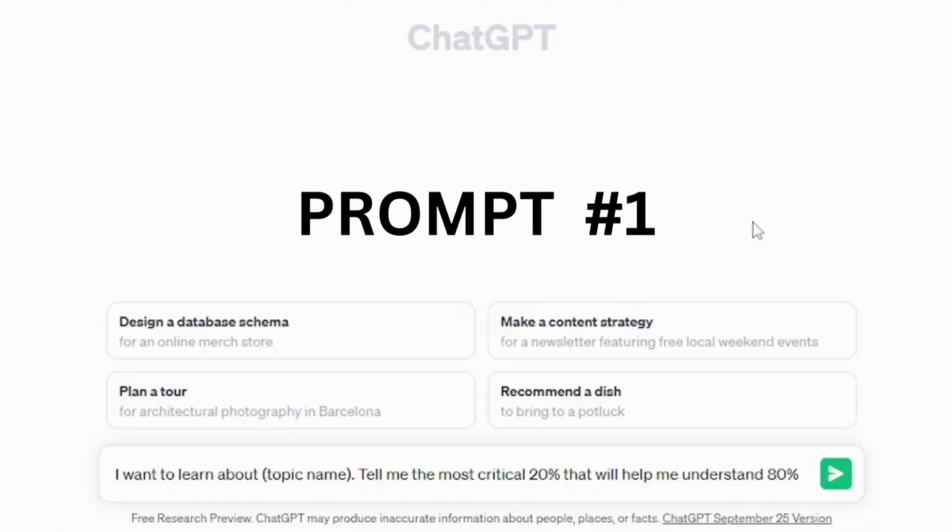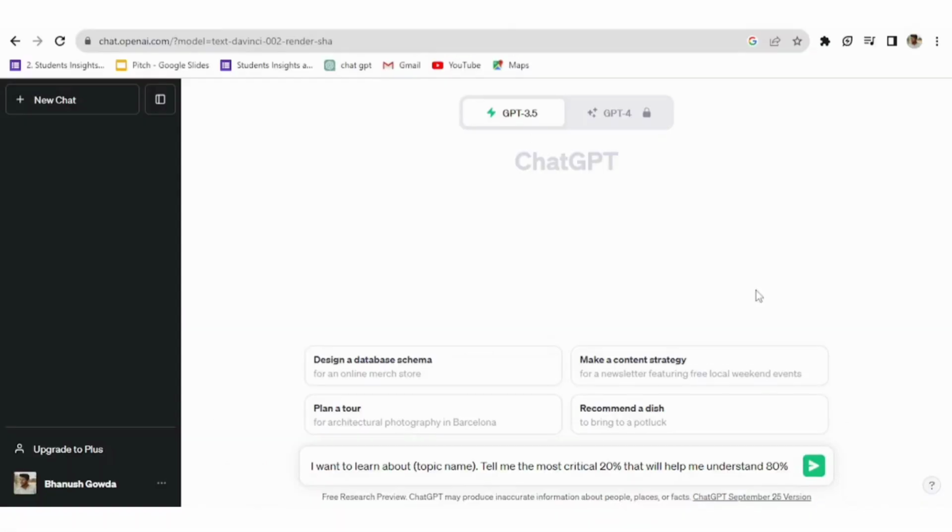The prompt will be like this. I want to learn about, in brackets, topic name. Full stop. Tell me the most critical 20% that will help me understand 80%. Basically, this is the Pareto principle, right? This principle says that when you learn the 20% of a particular topic, you will understand the remaining 80% of the concept. This is the power of the Pareto principle.